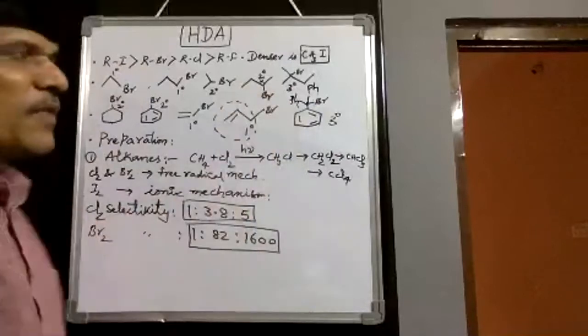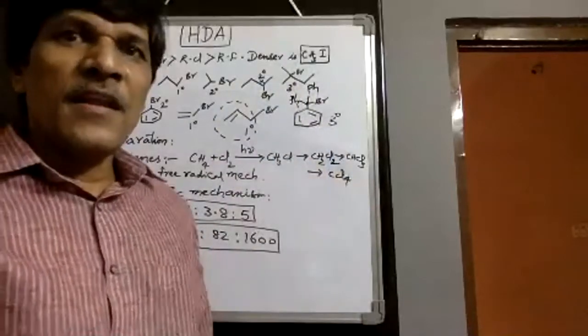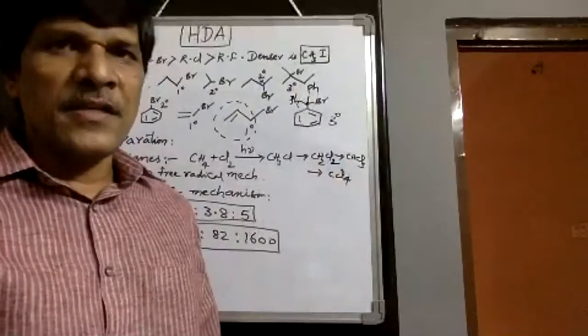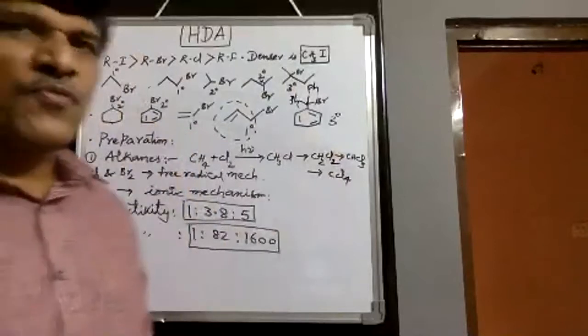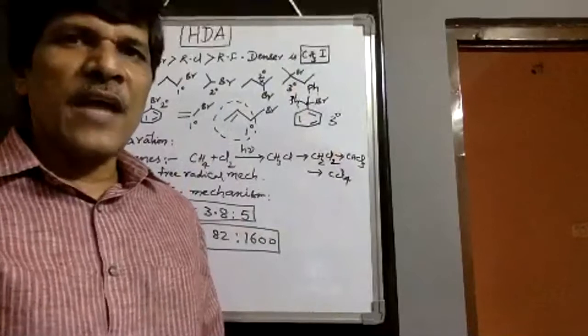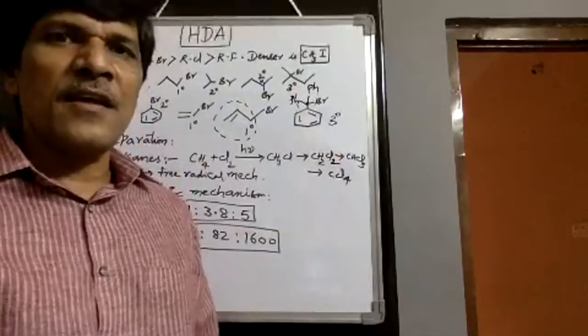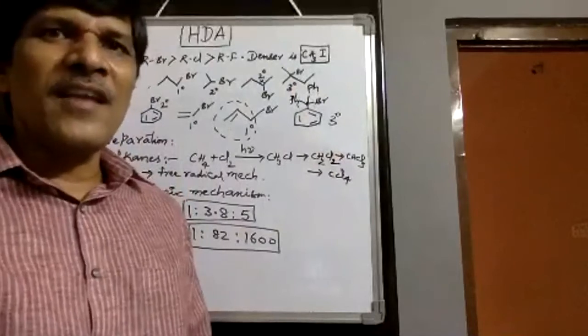So with increasing number of phenyl groups on the methyl group, reactivity also increases. Therefore, the highest reactivity is this one, and the least reactivity we observe is bromobenzene. And tertiary is more reactive than secondary, than primary, depending on the C-Br bond cleavage capacity; their reactivity goes on decreasing.